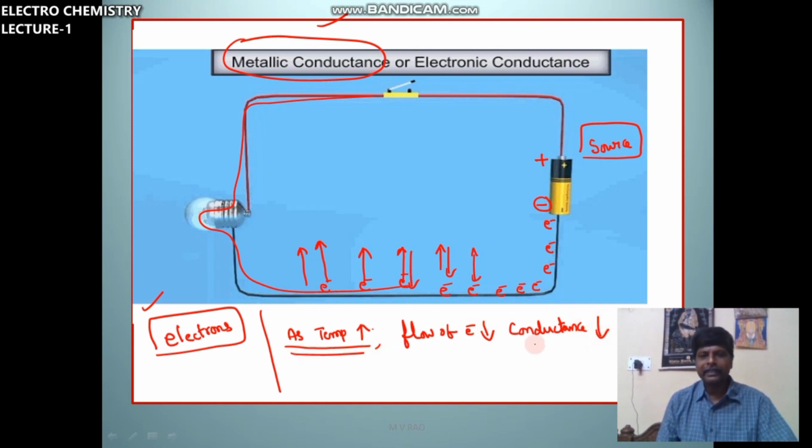As temperature increases, conductance decreases. Therefore, resistance increases. In metallic conductors, as temperature increases, the flow of electrons decreases because of excitation and de-excitation of electrons, hence conductance decreases.